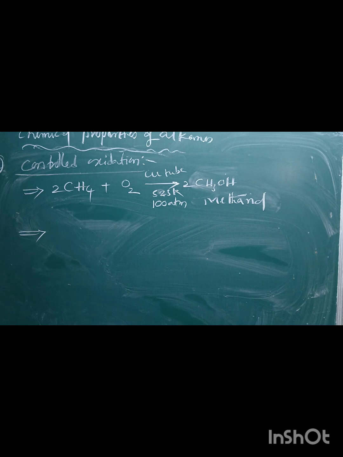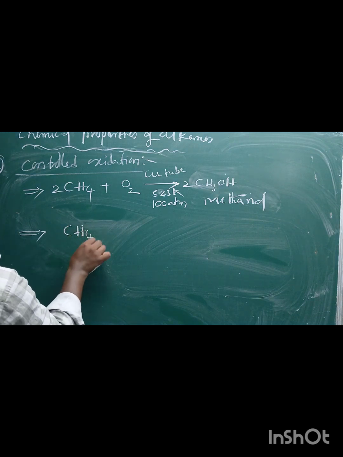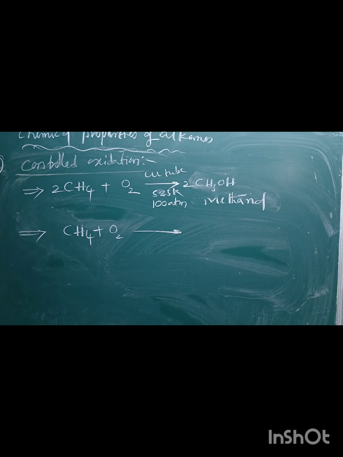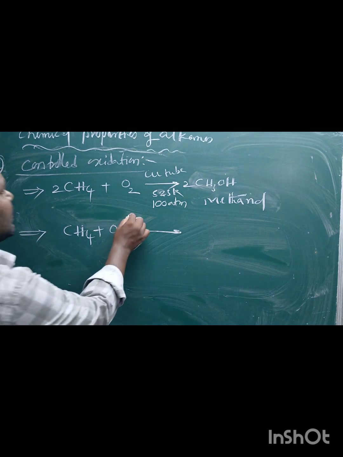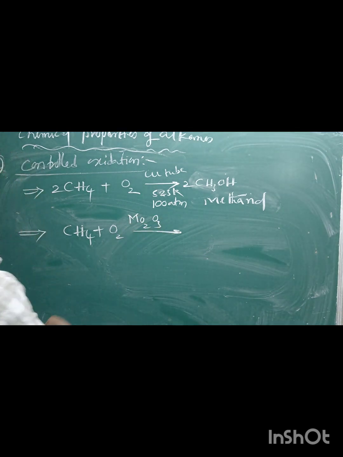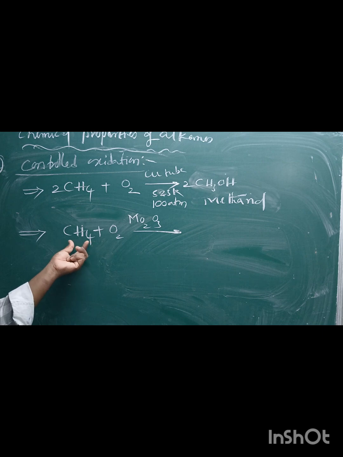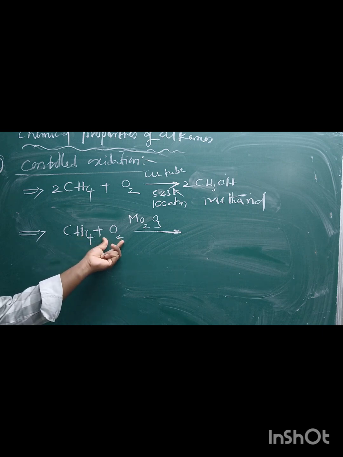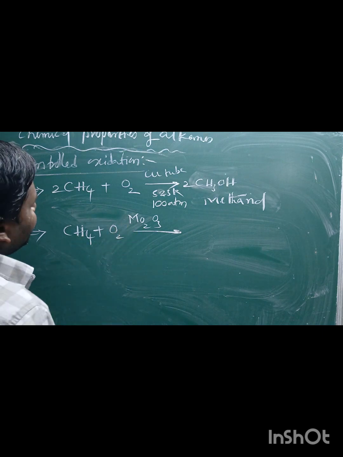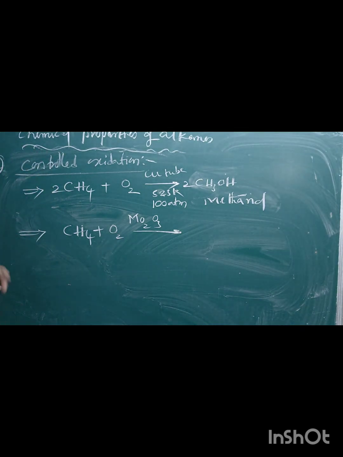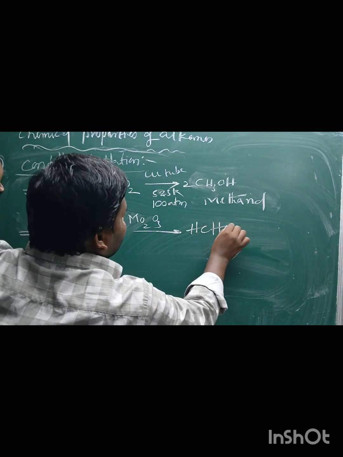One more point: when a mixture of methane and oxygen is passed over heated molybdenum oxide, Mo2O3, dimolybdenum trioxide, it can be oxidized to methanol and water.